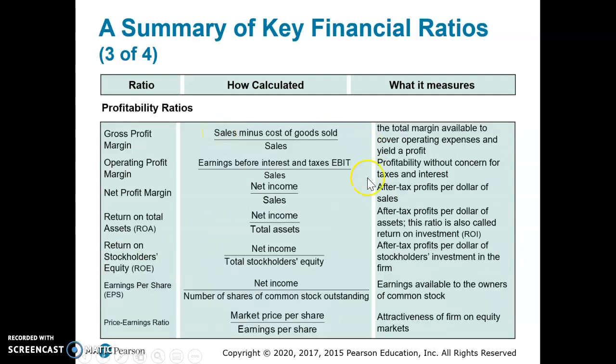We have profitability ratios. I think that these are probably some of the things we're most familiar with. So, our gross profit margin, our net profit, our return on assets, our return on equity, earnings per share. Again, you can read about these and ask me questions if you have them.